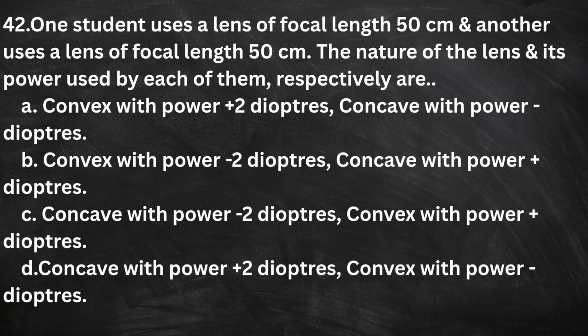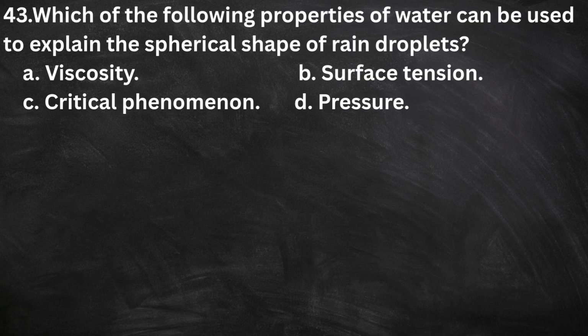C. Concave with power -2 diopters, convex with power +2 diopters. D. Concave with power +2 diopters, convex with power -2 diopters. The correct option is A. Convex with power +2 diopters, concave with power -2 diopters.